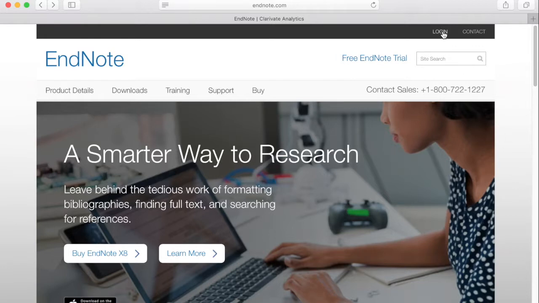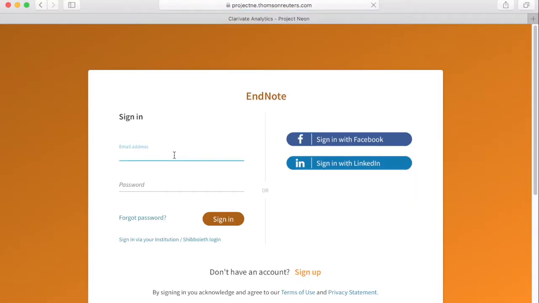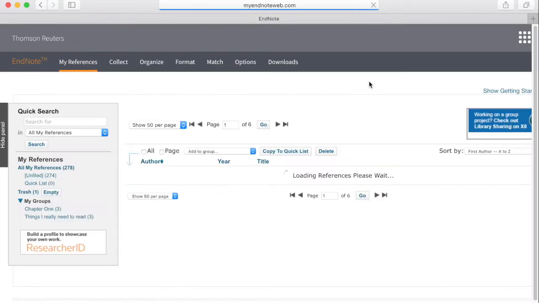If you are syncing your library to EndNote and log in at the EndNote website by putting in the email address that you are using for syncing with, and the password, the same one as goes in the EndNote program for syncing, and you sign in, then you see EndNote's copy of your library.